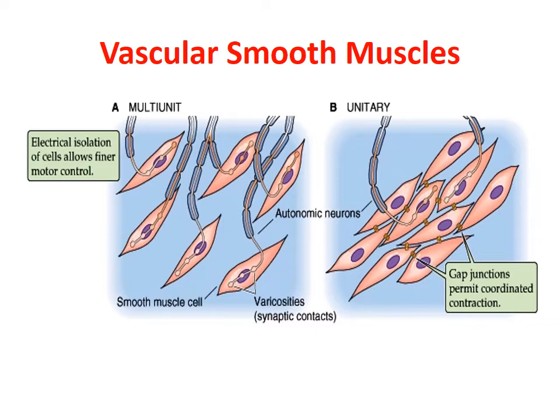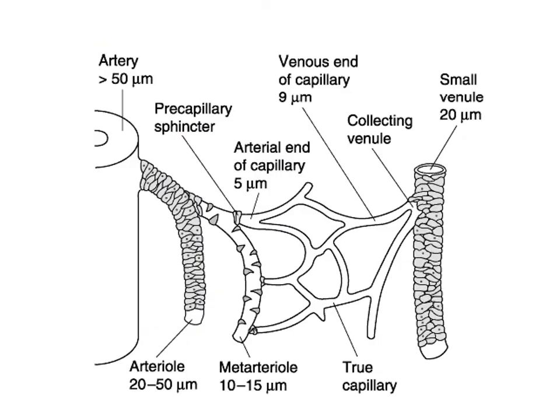Now, in our vascular system, both kinds of cells are present. In the large arteries, in the aorta and its immediate branches, it is the multi-unit smooth muscles which are predominant.